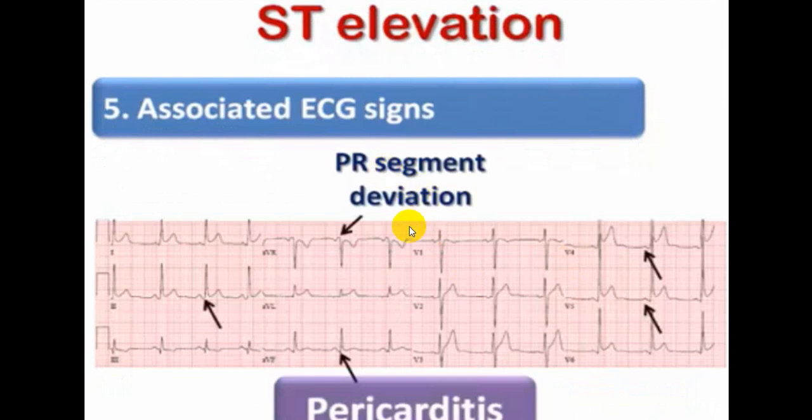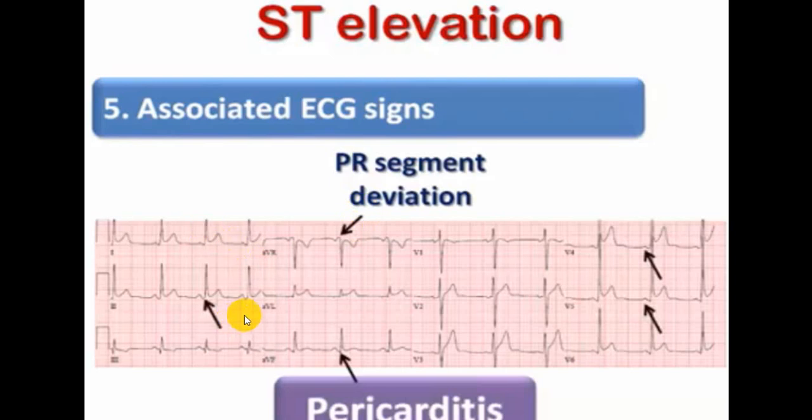If there is a PR segment deviation opposite of the ST segment, always suspect pericarditis. At your leisure time, you can go through. You can see very nicely, here PR segment is elevated, here PR segment is depressed. ST segment is elevated, PR segment will be depressed. ST segment is depressed, PR segment will be elevated. So in AVR, always there is a PR segment elevation with ST segment depression.